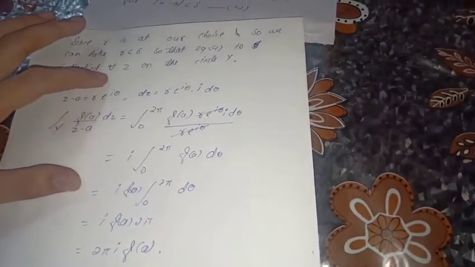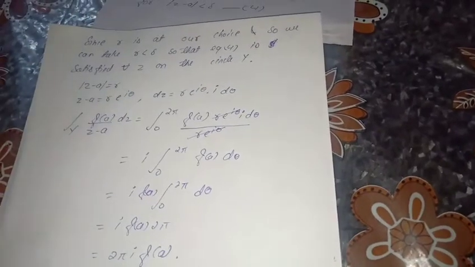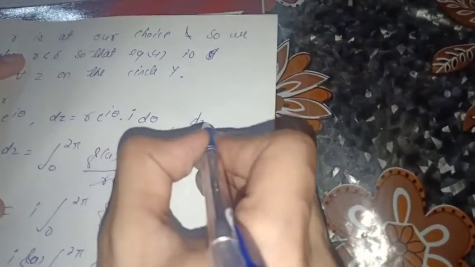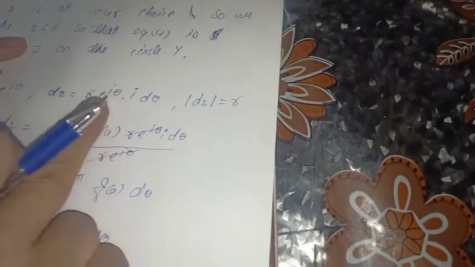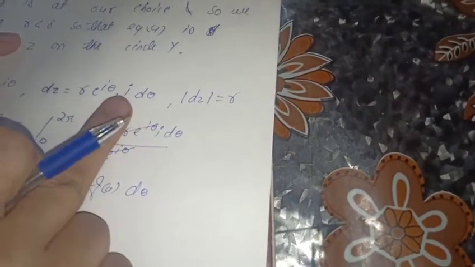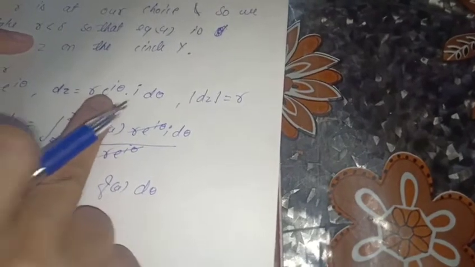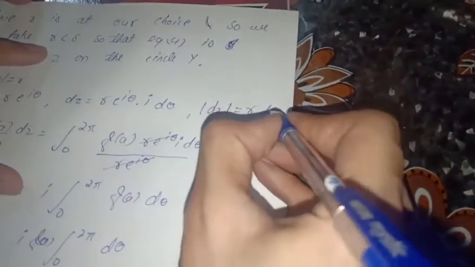Mod of dz is equal to r, mod of i is 1, and mod of e to the i theta is also 1, so it becomes r mod d theta.